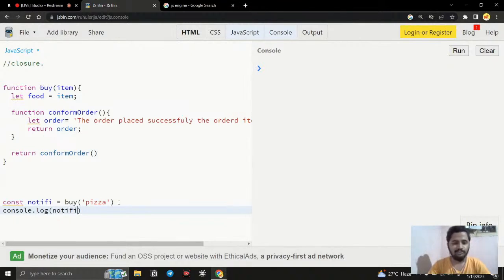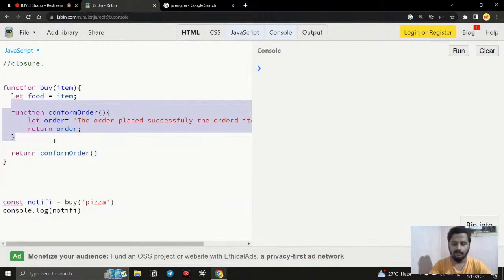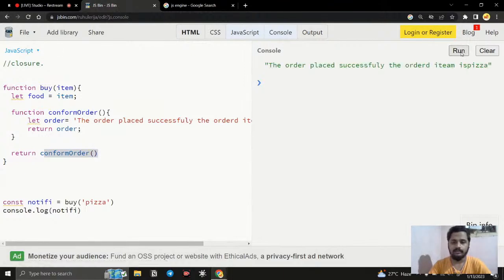Here you can see there are so many things that we have used. We are storing a function inside a variable, an expression type, right? So the higher order qualities that we discussed. And we are running a function inside, like we are invoking another function. When I call a function, that function is going to invoke another function, it is going to return another function. That is also in higher order functions that we have already discussed. So we can use the third one also. First we will understand and then we will go for it. If I run it, you can see the order placed successfully and the order item is pizza, right?